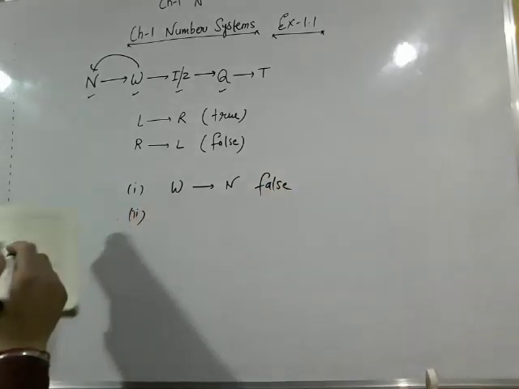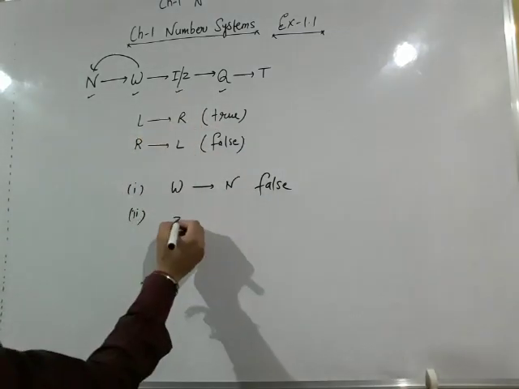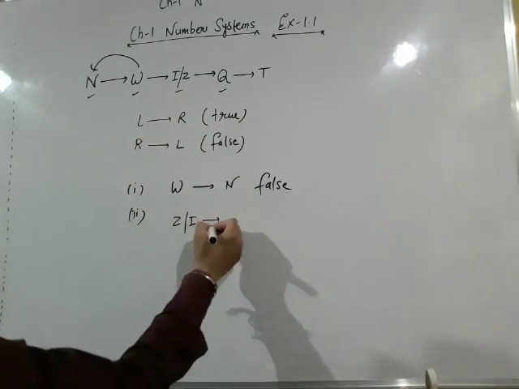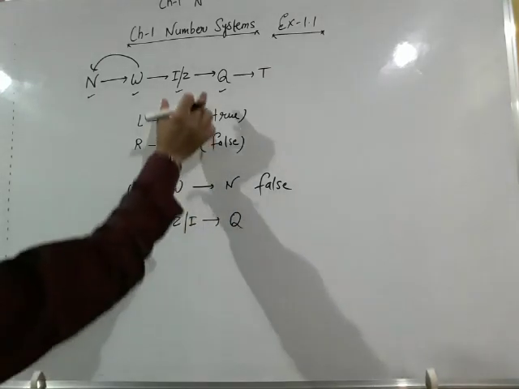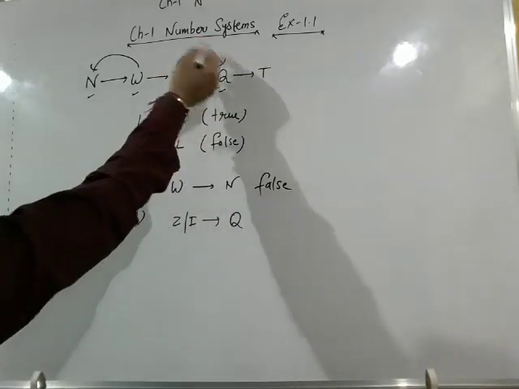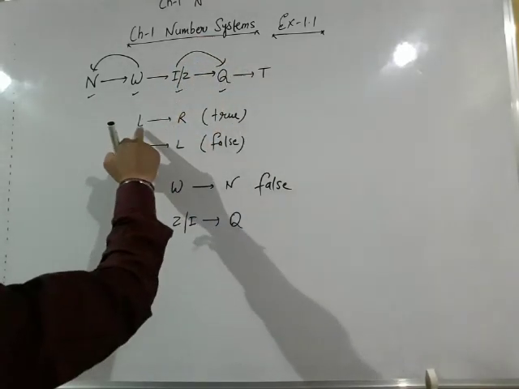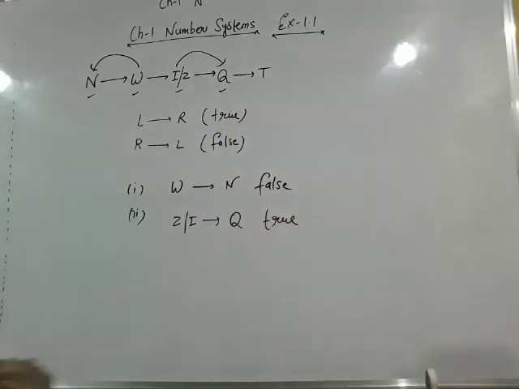Second part, every integer is a rational number. Rational numbers are Q. Now look here, every integer is a rational number. You are moving from left to right, and when we move from left to right, all will be true. So this condition is true here.